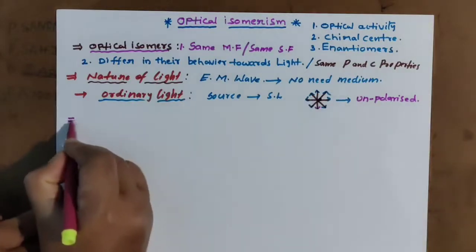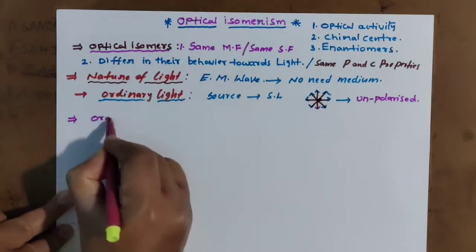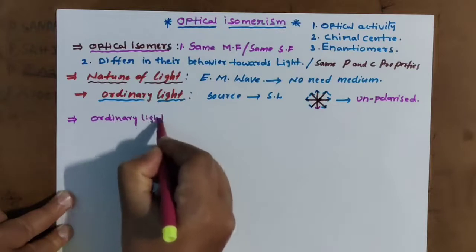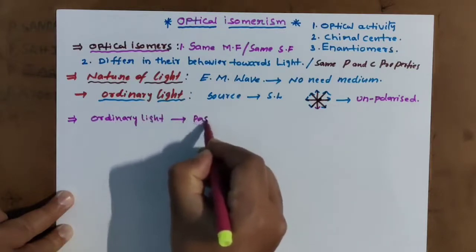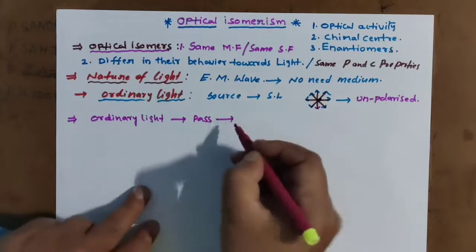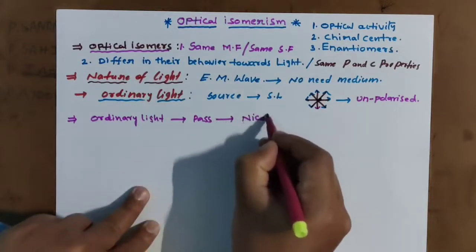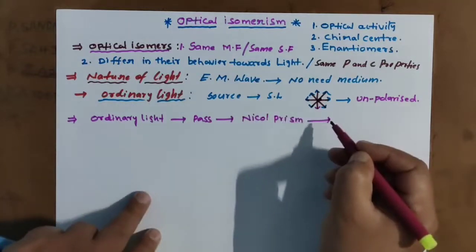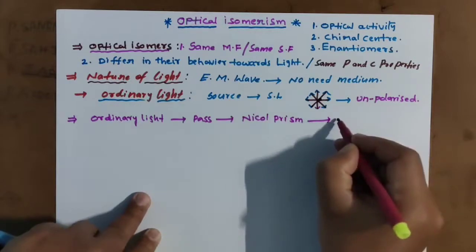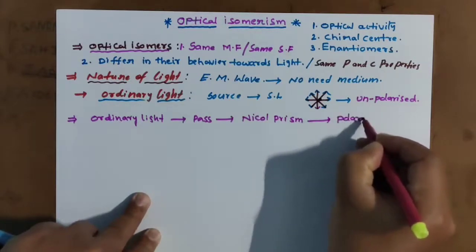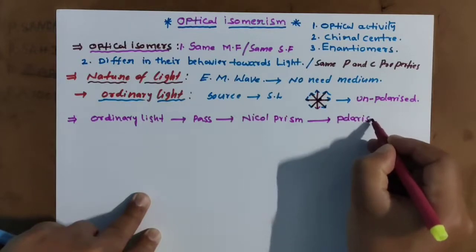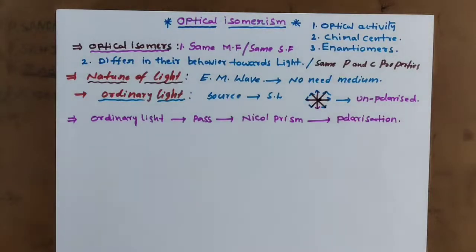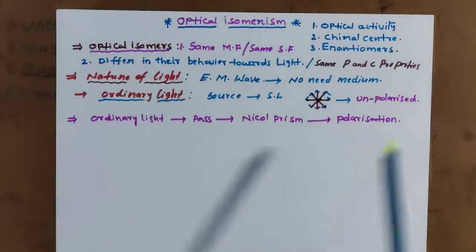When this ordinary light is passed through a Nicol prism, the unpolarized light is converted into polarized light.